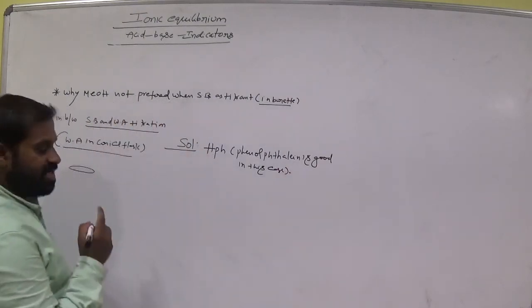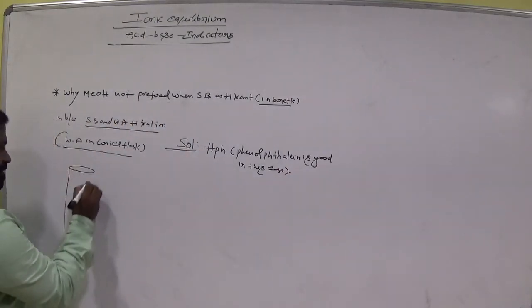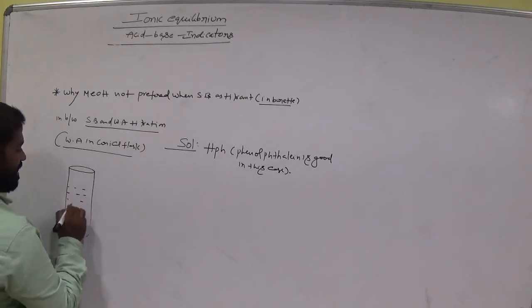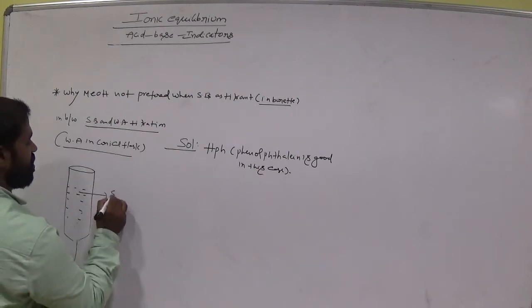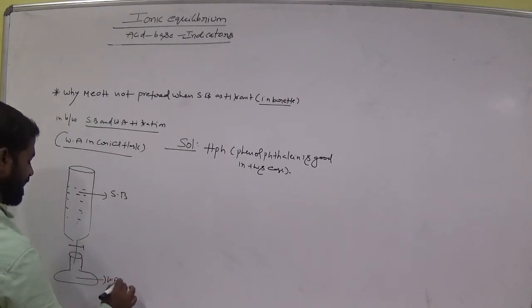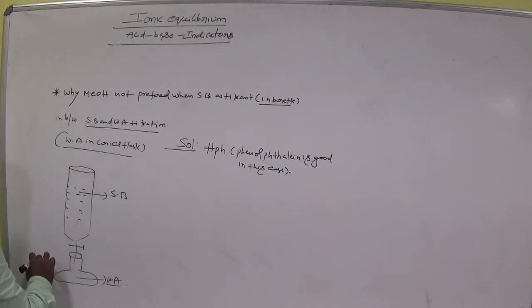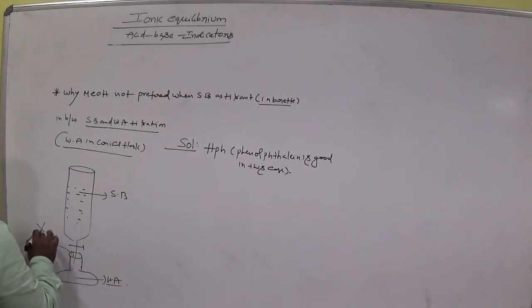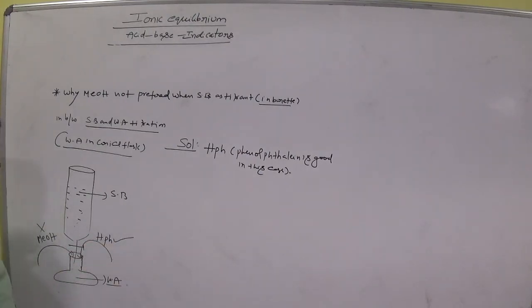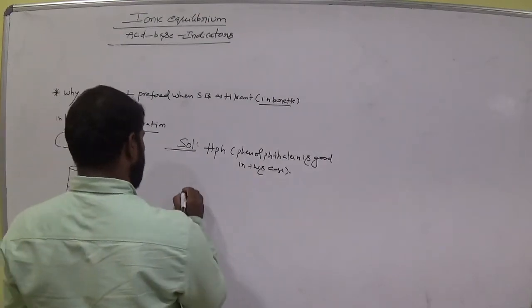Now I will explain the reason. This is the burette, am I right? Now which one is there? The titrant, which is a strong base. Now in the conical flask, which one is there? Weak acid, like acetic acid. Now which indicator is not preferred? MeOH is not preferred. Which indicator is better to prefer? Phenolphthalein indicator is better in this case. So what is the reason?